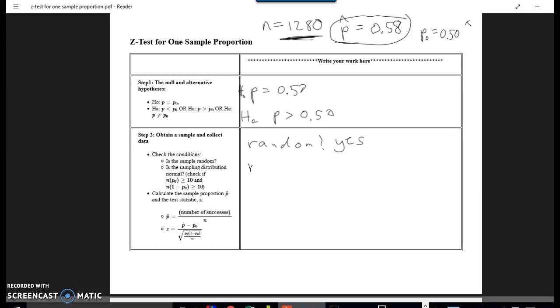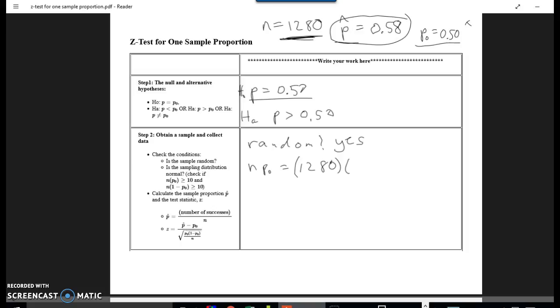So n times p naught. Well, n is sample size, 1,280, times p from the null hypothesis. Now, we use the null hypothesis p of 0.50 because we're working under the assumption that the null is true.